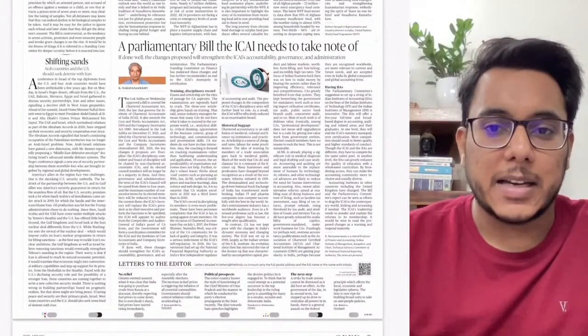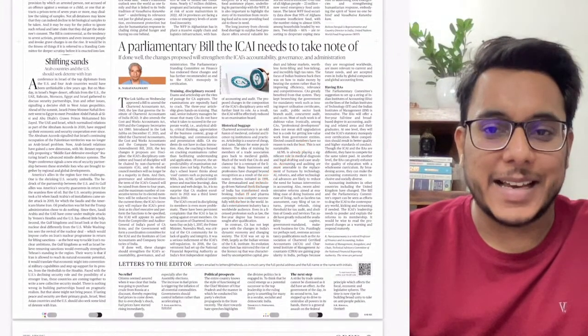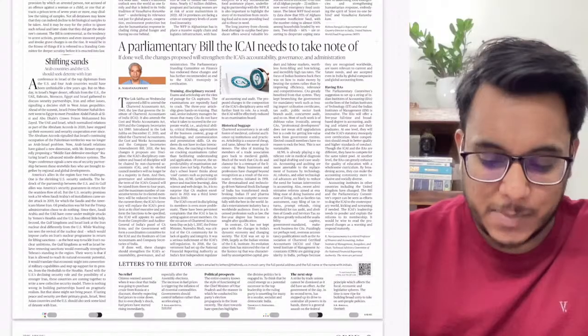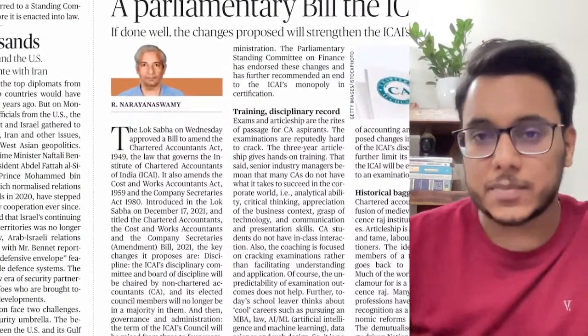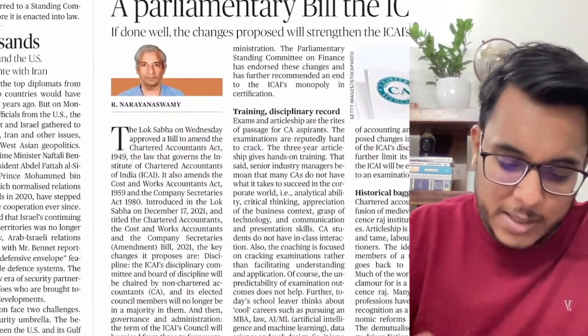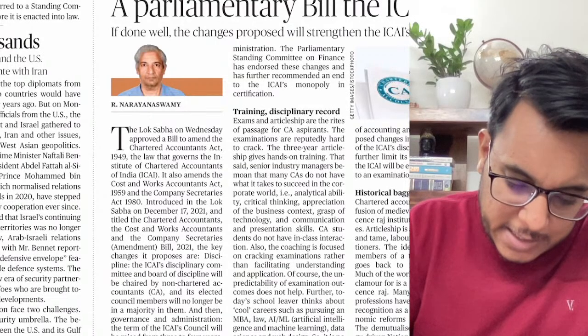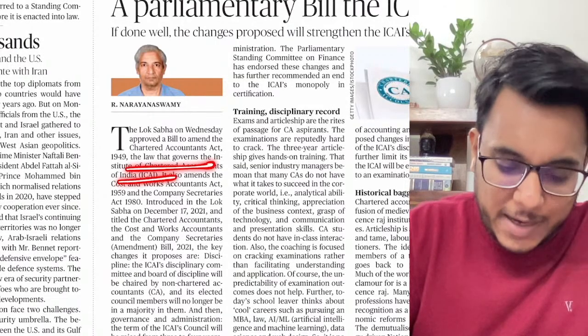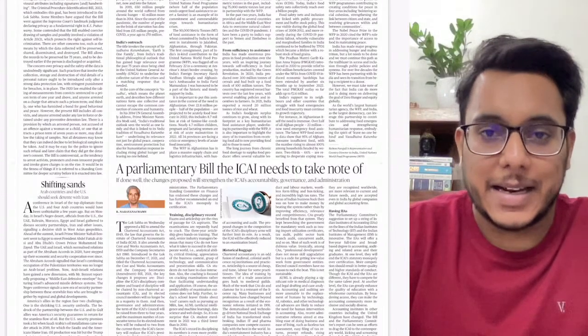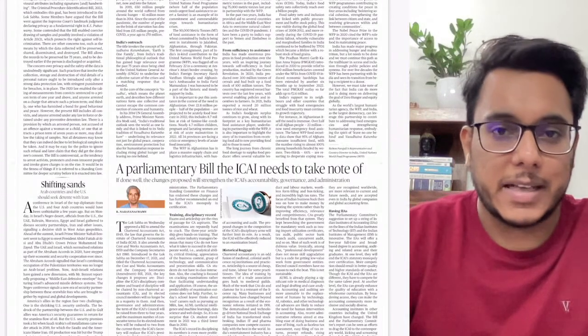Then the next article, the parliamentary bill the ICAI needs to take note of. This particular bill is talking about how recently a bill with respect to strengthening the Institute of Chartered Accountants of India has been proposed. Now guys, the reforms into the Institute of Chartered Accountants, etc. There are technical and hairline details that are not relevant for our examination. No need to go into this particular article.